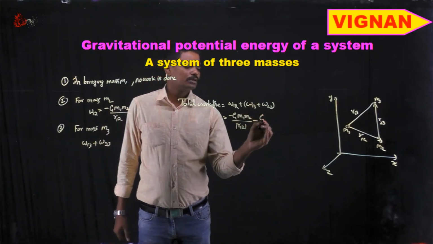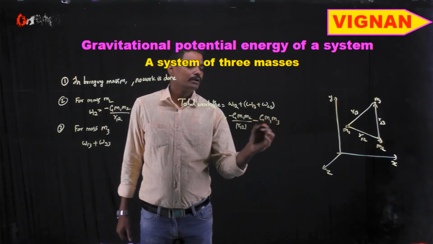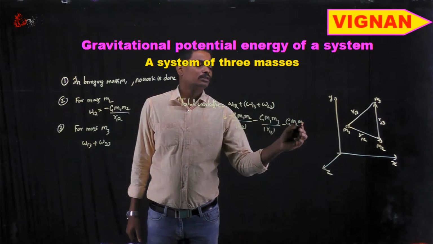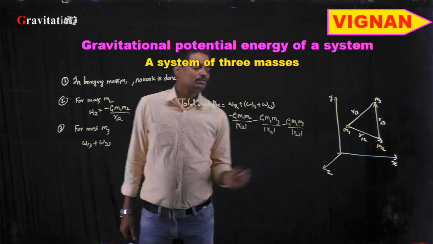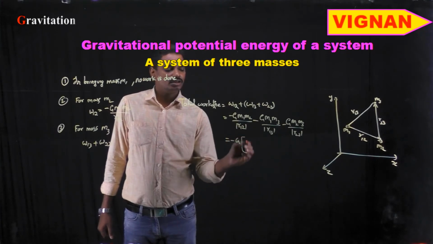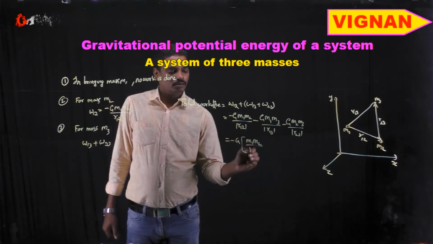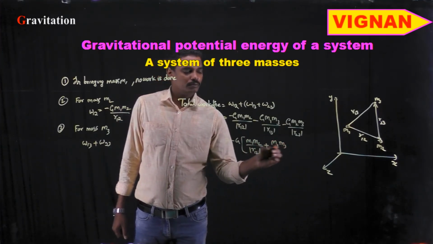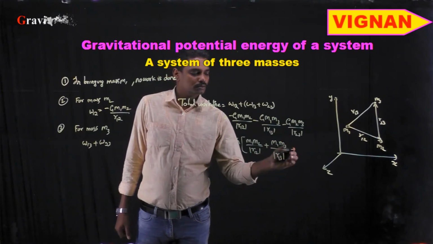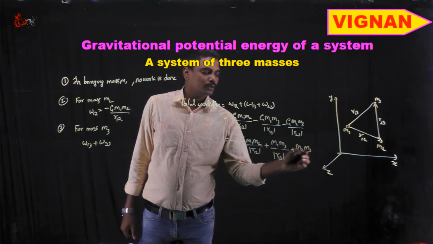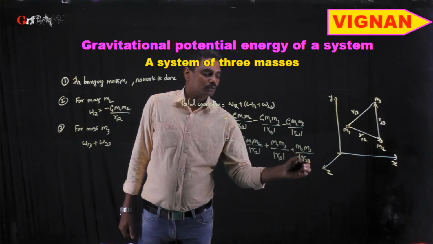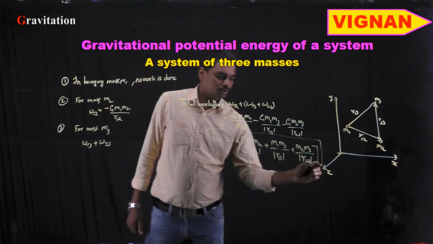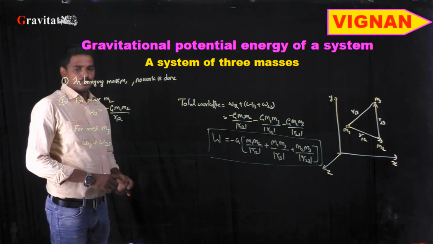minus, W13 is nothing but minus G m1 m3 by r13, minus G m2 m3 by r23. So total is nothing but minus G into m1 m2 by mod r12 plus m1 m3 by mod r13 plus m2 m3 by mod r23, is the total work done in bringing the three masses to those particular positions.